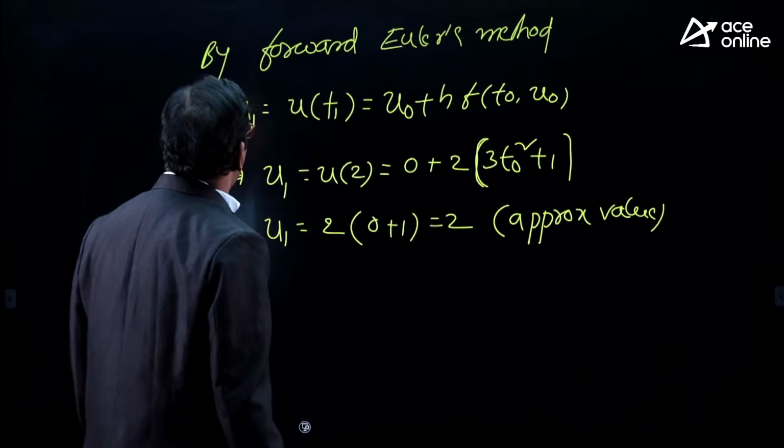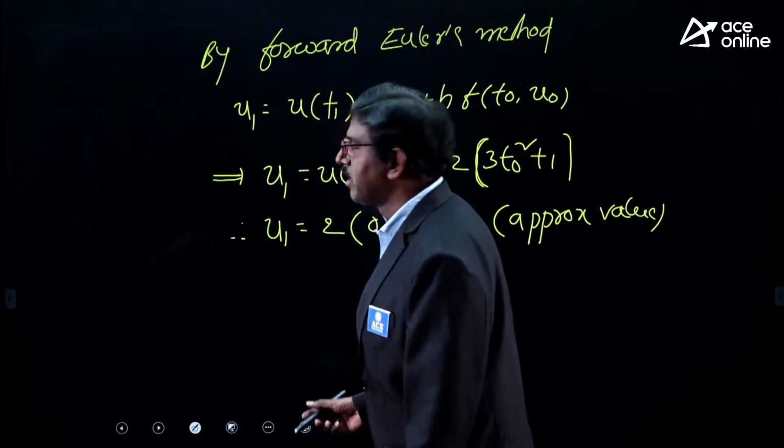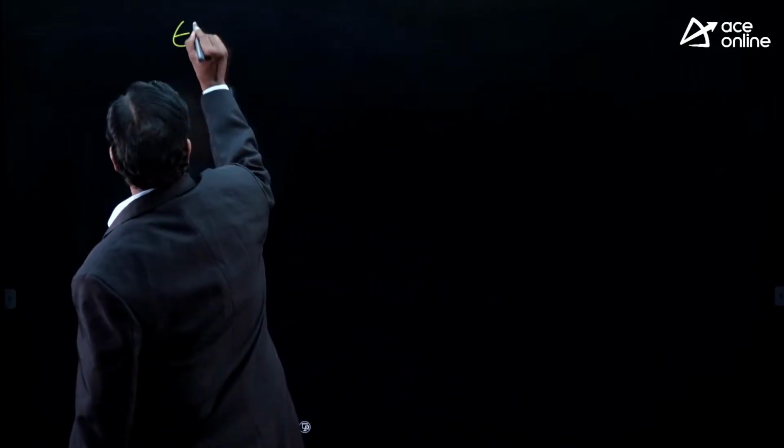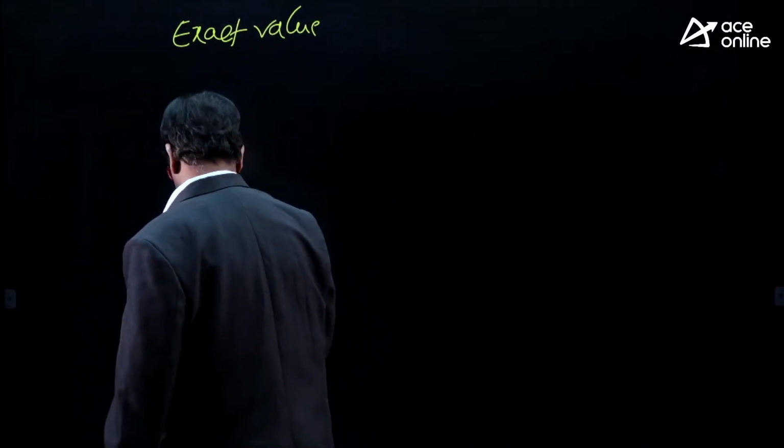Now we have to find the exact value by solving the differential equation directly. Now I am finding the exact value.